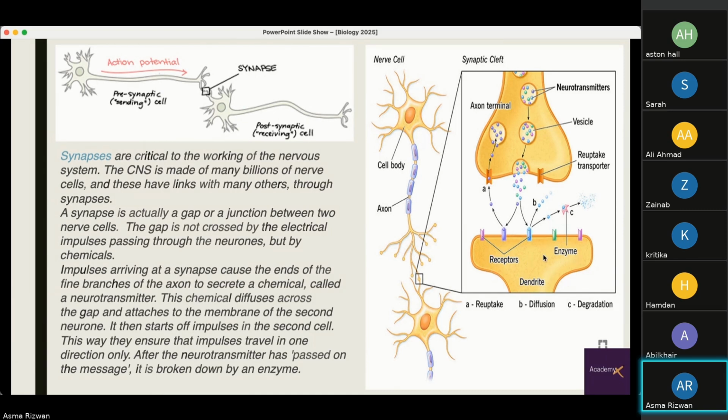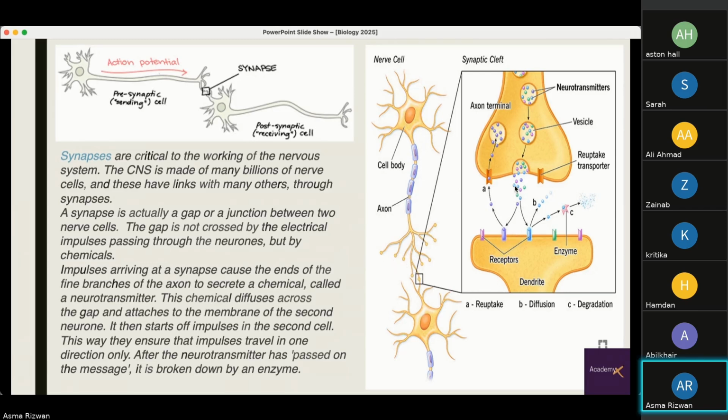So this is the receiving neuron. It then starts up impulses in the second cell. This way, they ensure that impulses travel in one direction only. So the neurotransmitter is released by only the presynaptic cell, and it is received by the postsynaptic cell.